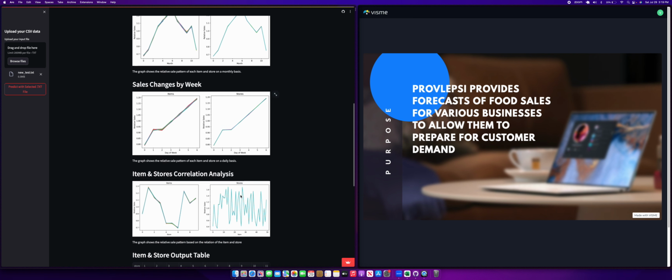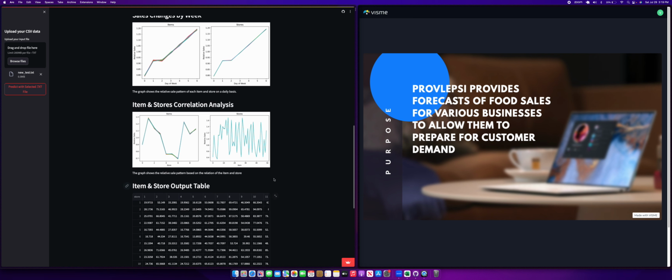Moving on, we can see the item and store relationship to see if one store or item over or underperforms so that the store can take into consideration sale patterns and adapt quickly to their sales strategy.